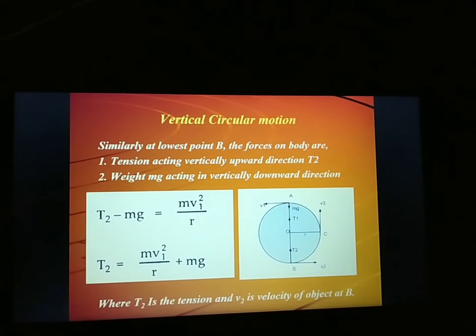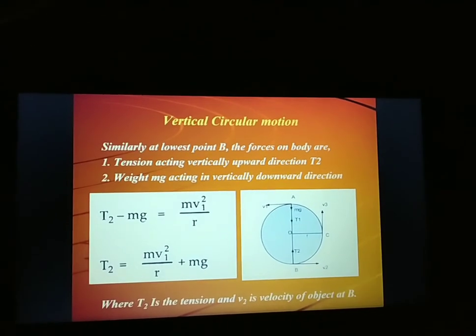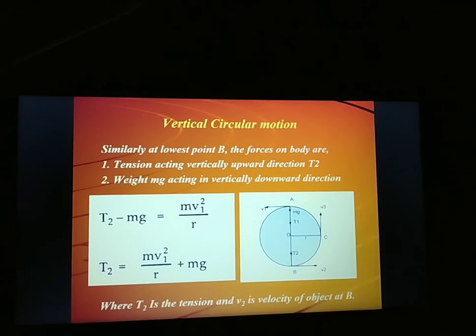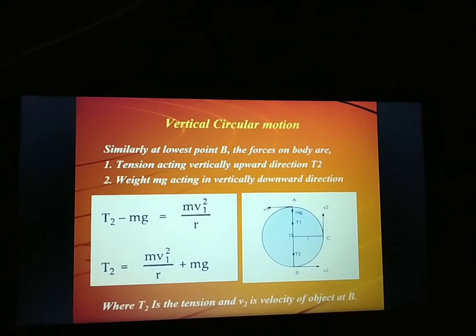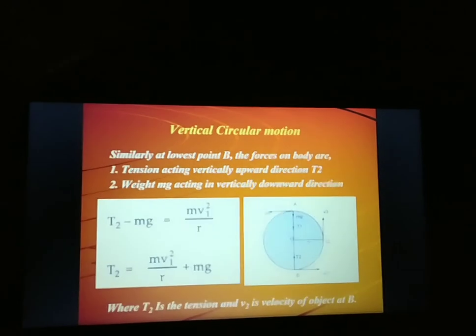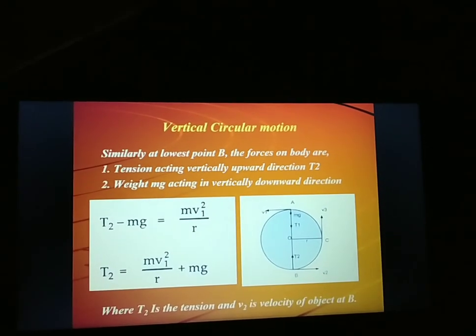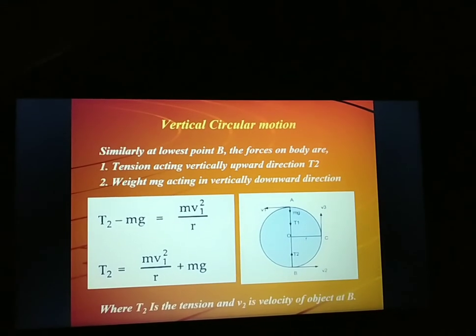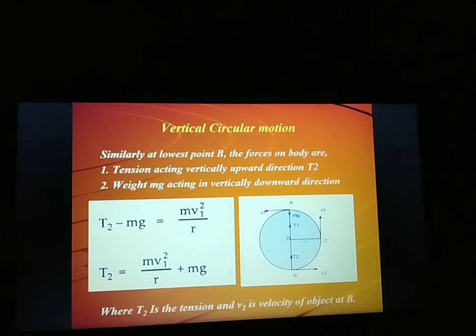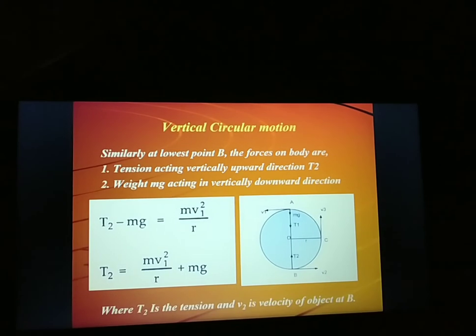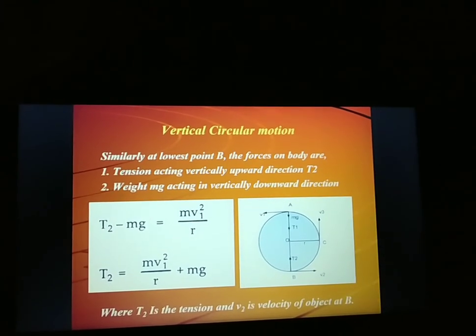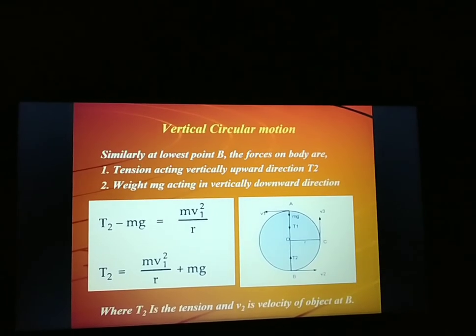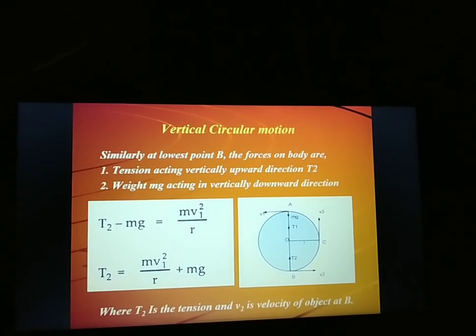This resultant force plays the role of centripetal force at position B, the bottom of the vertical circle. So you can write the equation T2 minus mg equal to mv1 square upon r. So T2 equal to mv1 square upon r plus mg. Here this is not v1, we are taking v2. So we write T2 equal to mv2 square upon r plus mg.